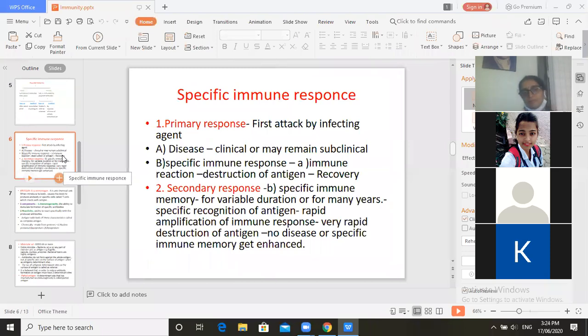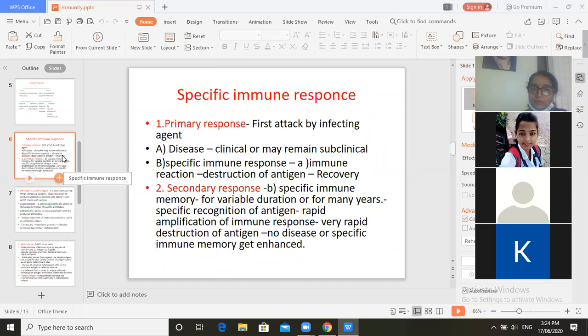Okay, now the next part of this immunity section is the specific immune response. There are two types of specific immune response: primary response and secondary response. In the primary response, there is a first attack of the infecting agent. This primary response gets created after the first attack of the infecting agent.